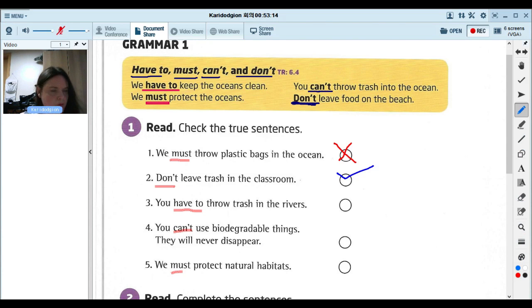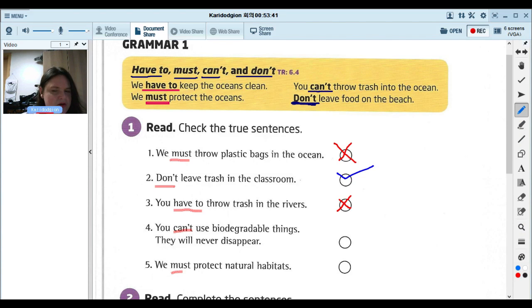True. Really? We have to throw trash in the rivers? False. You must not. Don't do it. Number 4, you can't use biodegradable things. They will never disappear.